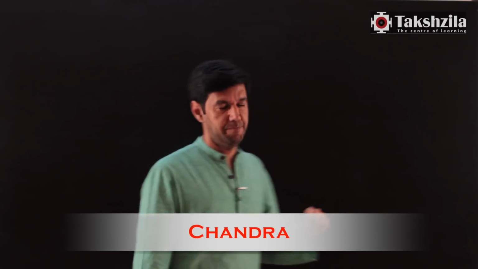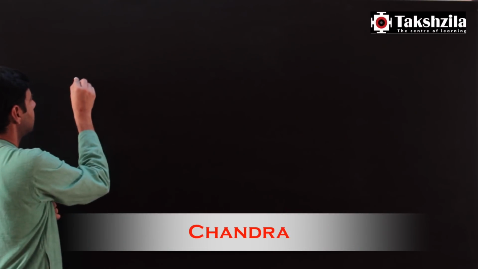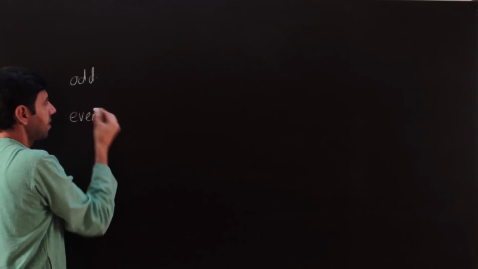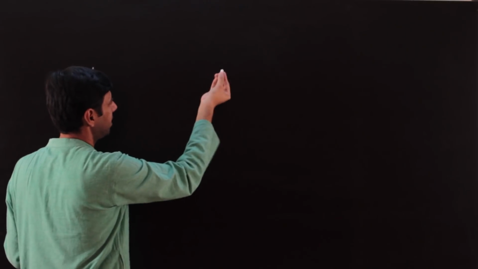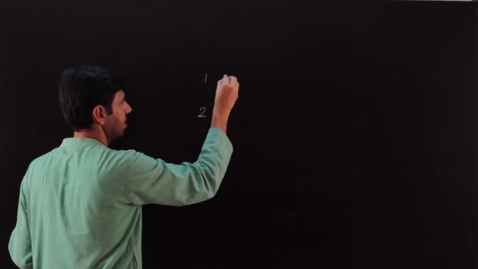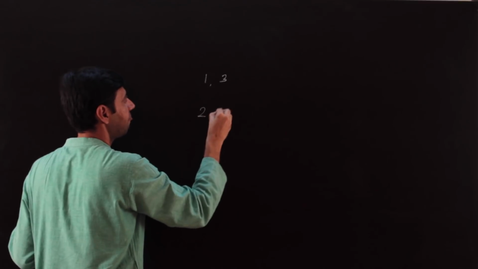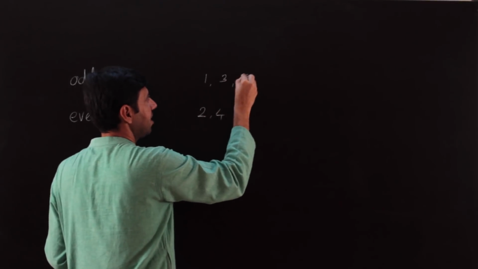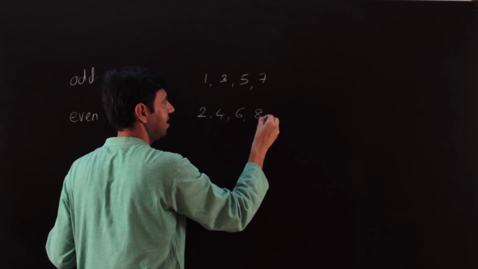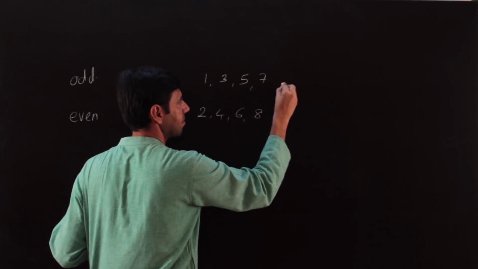Another way of classification that most of you would be aware of is that of odd and even numbers. So numbers could be odd or they could be even. And it's pretty well known, easy, everyone knows. So 1 is an odd number, 2 is an even number, 3 is an odd number, 4 is an even, 5 odd, 6 even, 7 odd, 8 even, and so on.